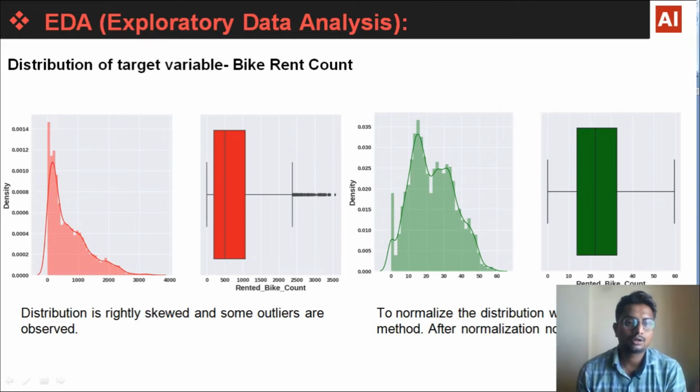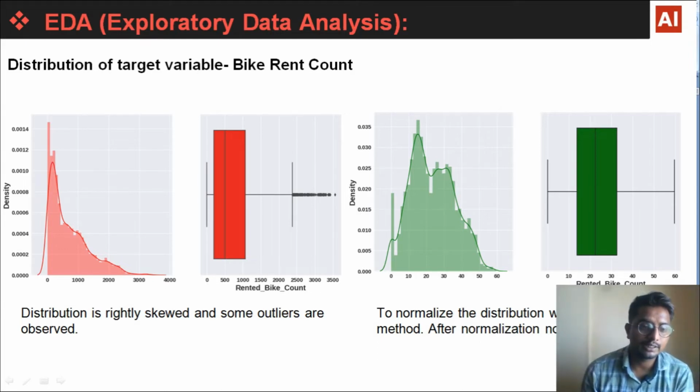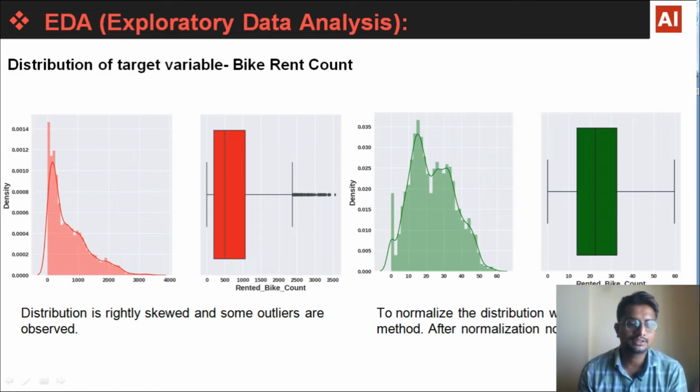Next is the distribution of our target variable, that is bike rent count. Here we can clearly see that the distribution is right skewed and some outliers are observed. To normalize the distribution, we applied the square root method. After normalization, no outliers were found. Here we can see outliers are not there, and our distribution is normally distributed.